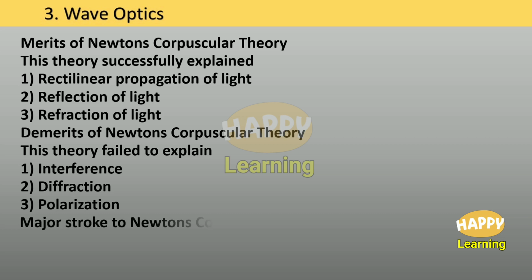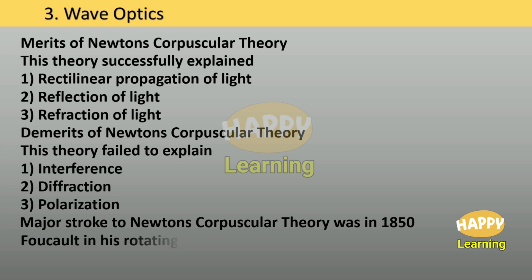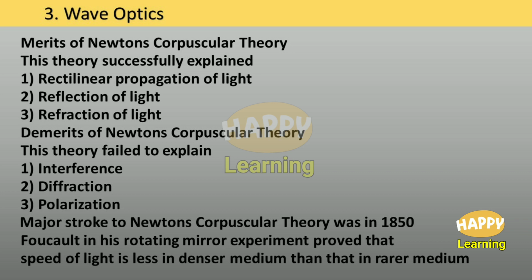The major stroke to Newton's corpuscular theory was in 1850. Foucault, in his rotating mirror experiment, proved that speed of light is less in denser medium than that in rarer medium.